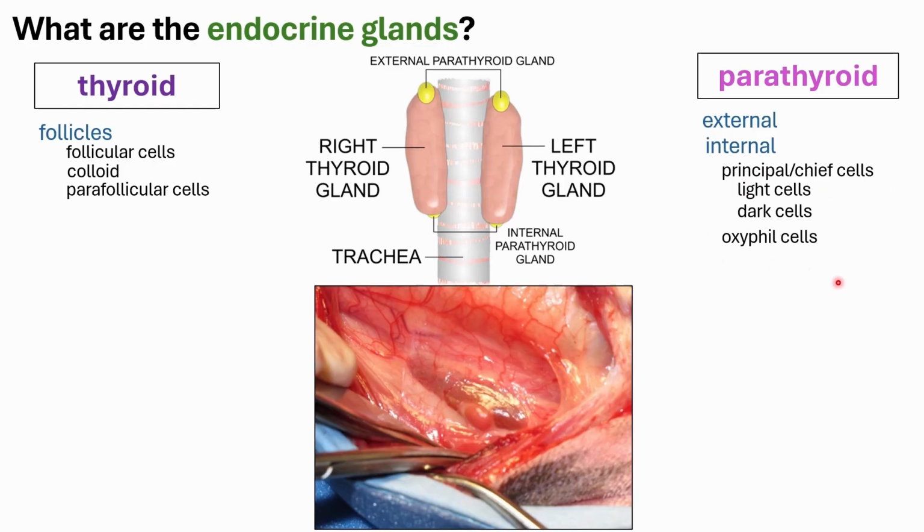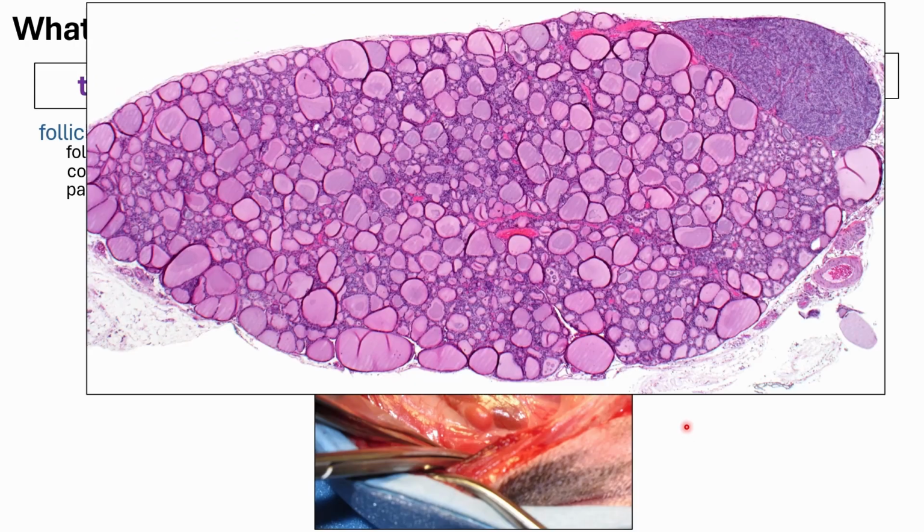Grossly, you have your thyroid gland located in the ventral area of your neck, near the trachea, and then you have your parathyroid gland. For those who are taking up gross anatomy, make sure that you appreciate this structure.